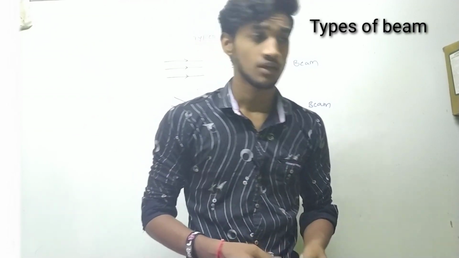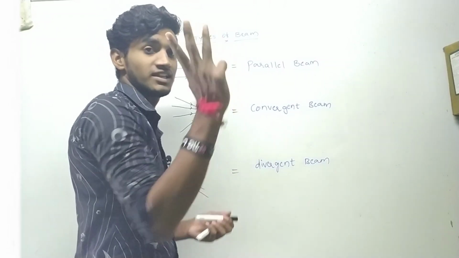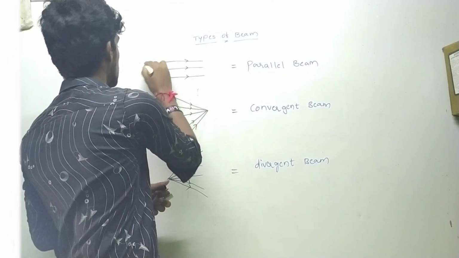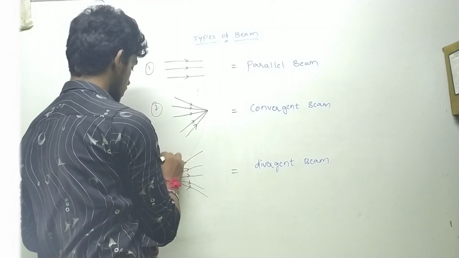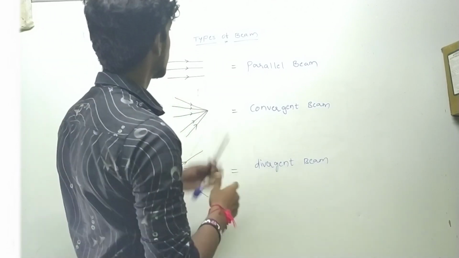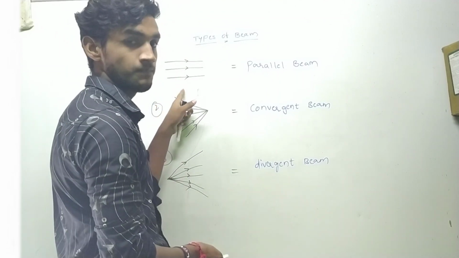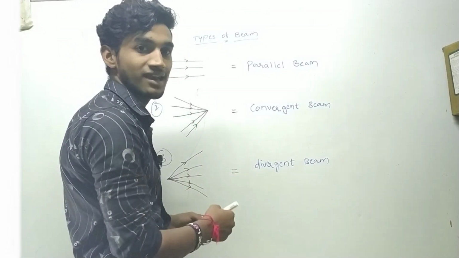Now we will discuss the types of beams. There are three types of beams, and we are going to name them 1, 2 and 3. What do you think the first one is? The first one is a parallel beam.